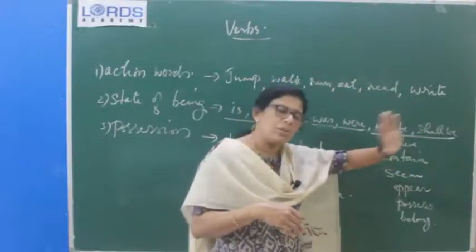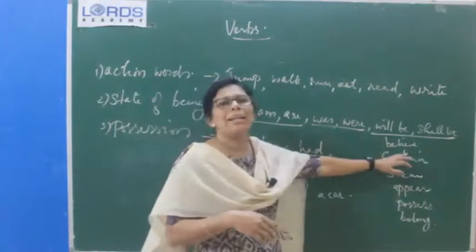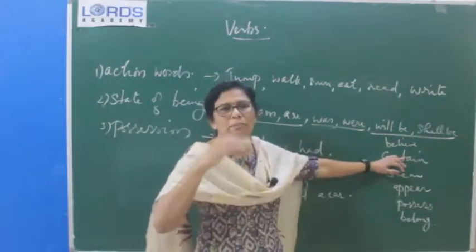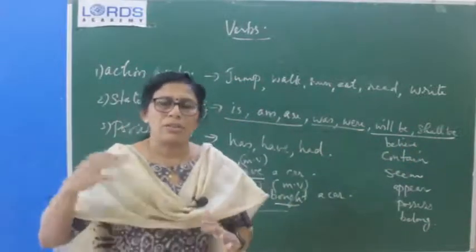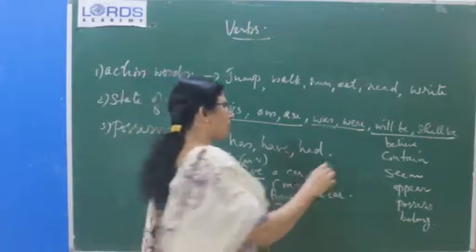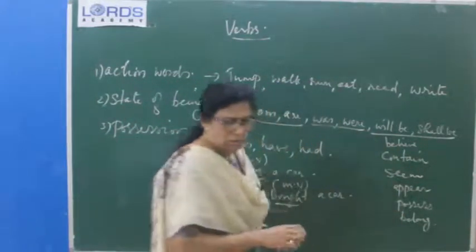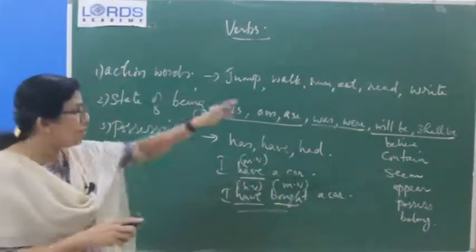You cannot use any ing forms like continuous tenses with this. "I am believing in God" is wrong. "I believe in God." "This box is containing number of books" is wrong. "This box contains number of books." So only simple present tense can be used with these non-action words. That is the speciality of non-action verbs.